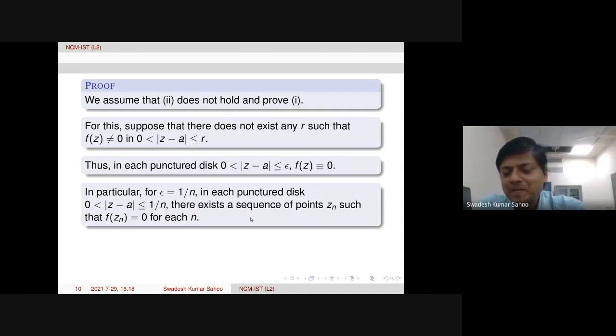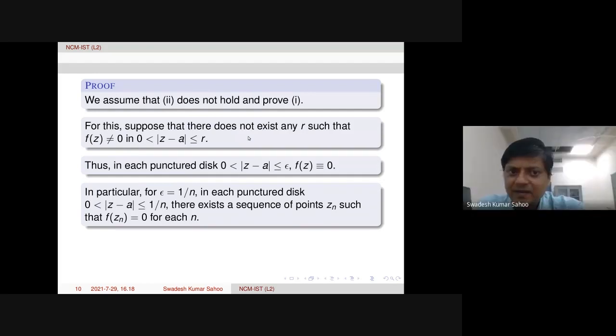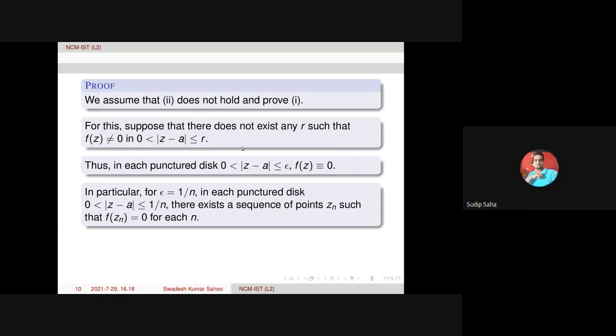Yeah, please. Sir, in the second line, we have assumed that f(z) not equal to 0 in some punctured disk around A. And in the next line, there is no R. Yes, we cannot find any R such that f is non-zero. Yes, sir. And in the next line, we have written that f(z) is identically equal to 0 for every punctured neighborhood.